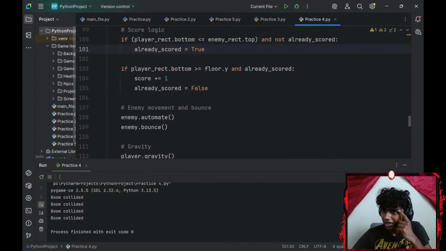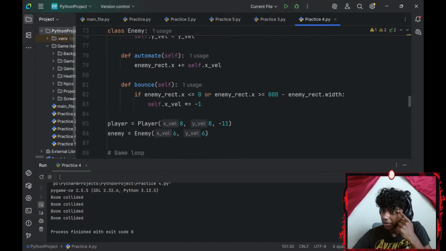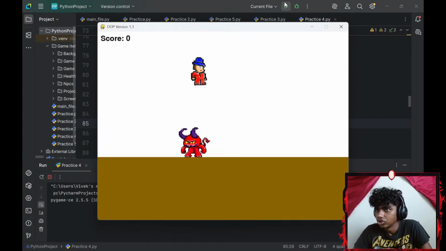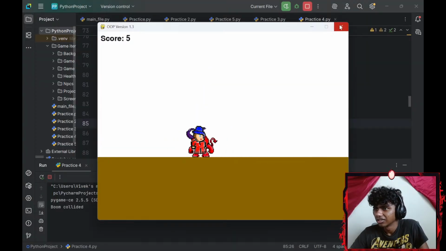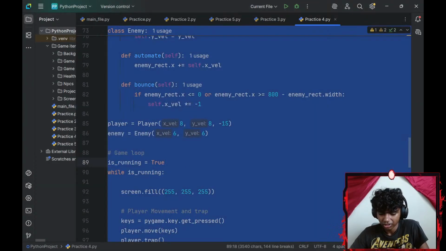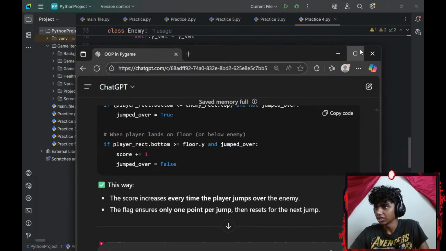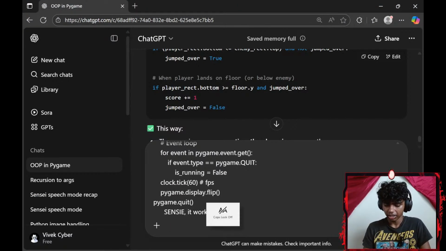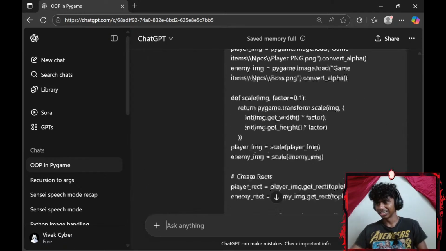Okay, one way to find out, let me go up to my player object, let me change that to 15. Now, jump. I see a slight delay for some reason. Okay, let me go with a Control C, get Sensei here, paste it, say Sensei. It works, but I feel like there's a tiny delay here. Guys, is there a tiny delay?